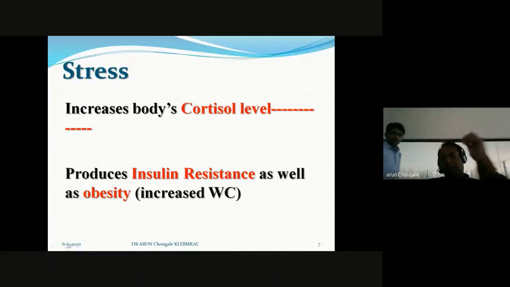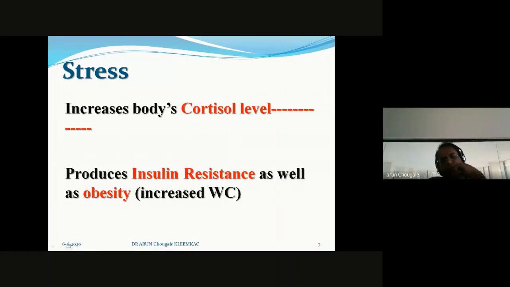Let me clarify how stress causes diabetes, because this is a new emerging pathology. Stress increases the body's cortisol level. Cortisol is considered a stress hormone.